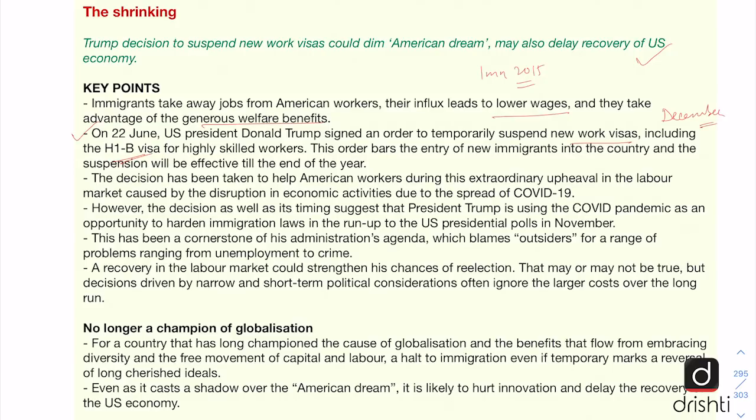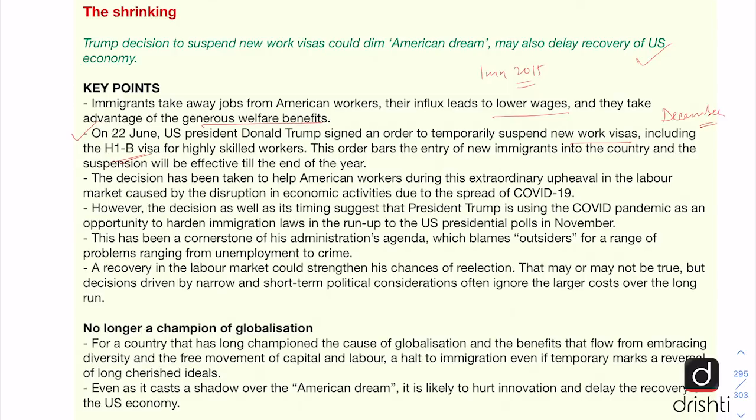Now the real impact of this ban is not going to be much on the Indian IT sector because already travel restrictions are in place because of the COVID-19 pandemic, and largely the work by the Indian IT sector is being done in work from home mode using the cloud services. So the present impact of this ban may not be that much.